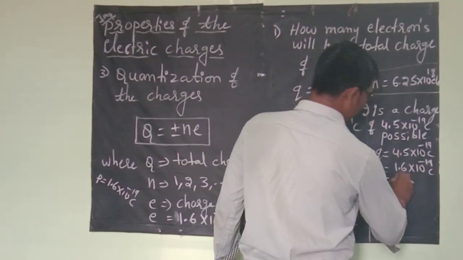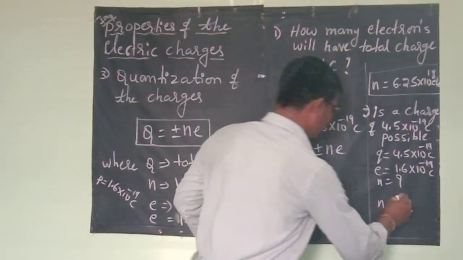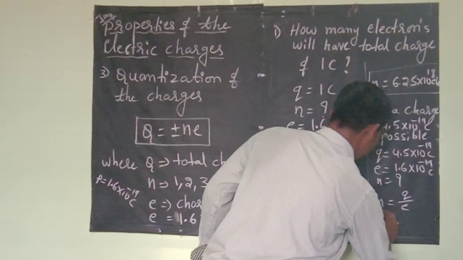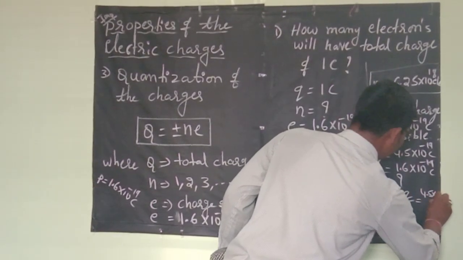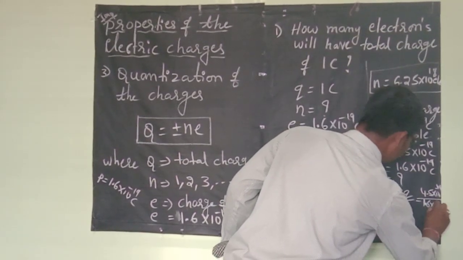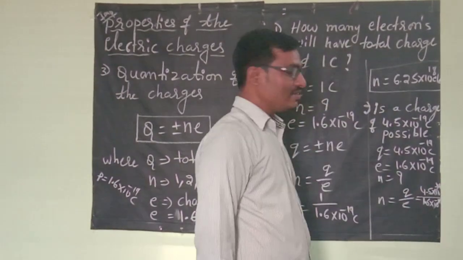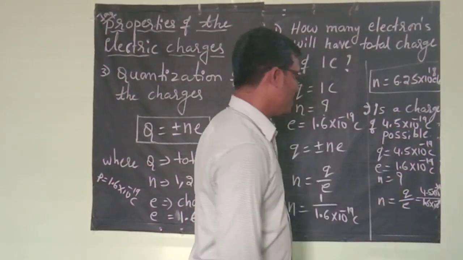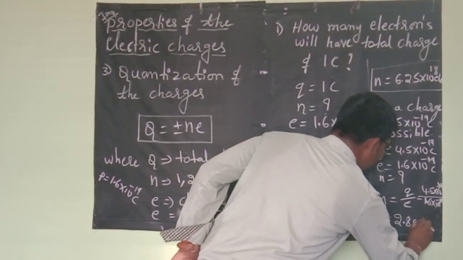Then we have to find the N value, that is N is equal to Q by E. Q is 4.5 into 10 to the power minus 19, and E is 1.6 into 10 to the power minus 19. The minus 19 cancels. 4.5 divided by 1.6, the N value becomes 2.8 electrons.